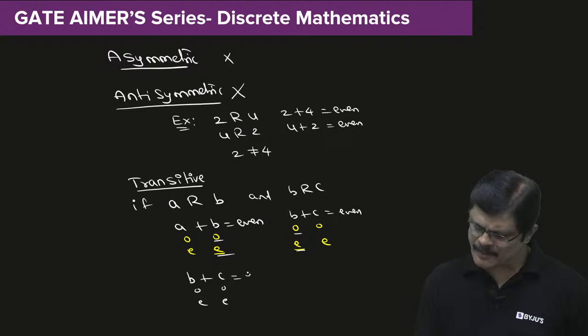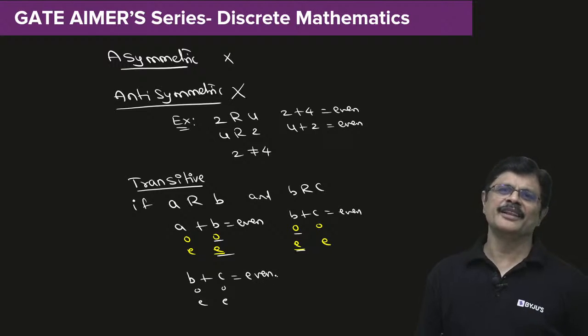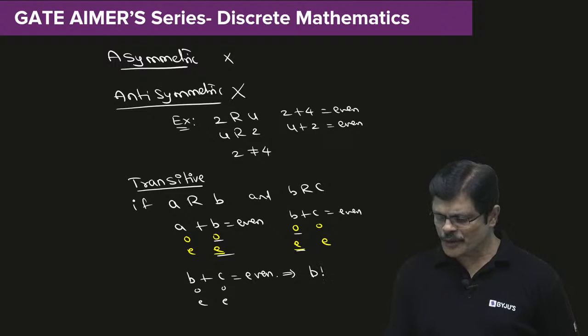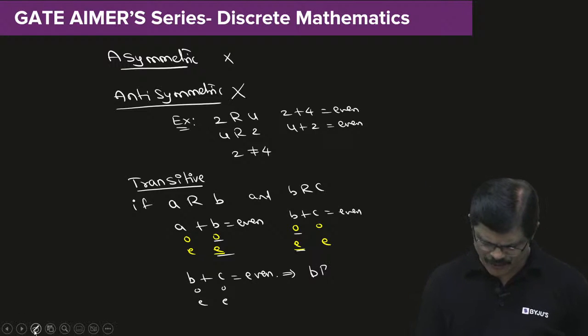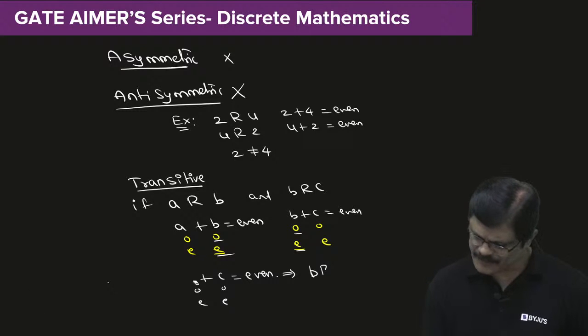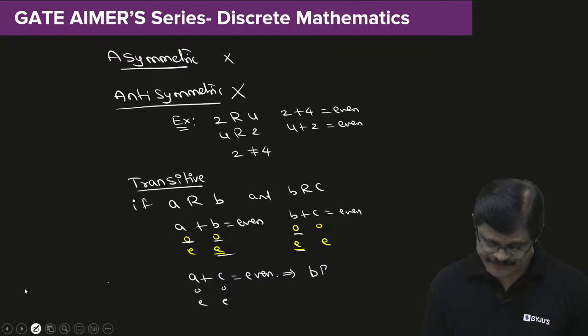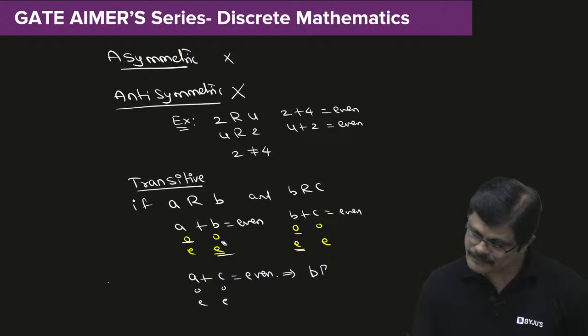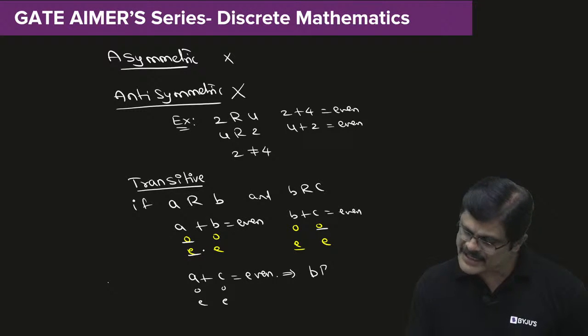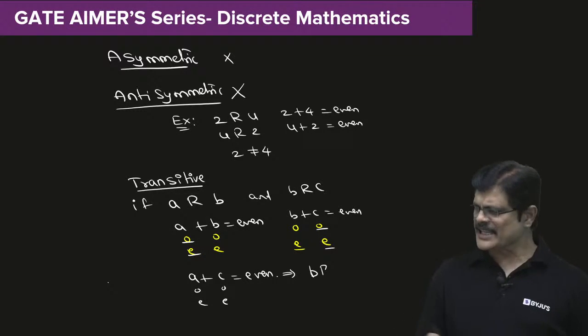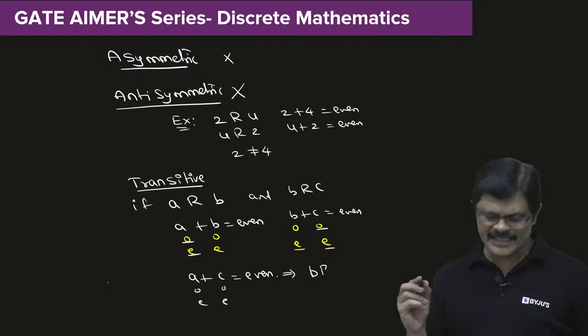So what does it mean? B plus C is also even. That means B related to, not B, I should consider A. Sorry, C, not B, C. A is odd and C is odd. A is even, C is even. So in any case, A plus C is even. A plus C is even.